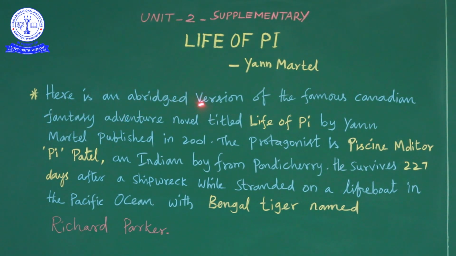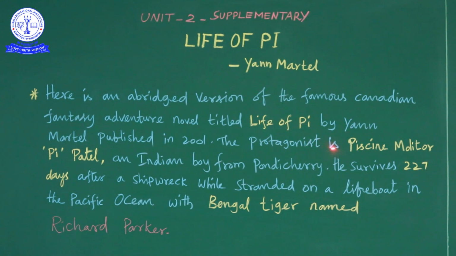Here is an abridged version of the famous Canadian fantasy adventure novel titled Life of Pi by Yann Martel, published in 2001. So it is a very abridged version. Abridged version means a very short version. It is a very long novel written by Yann Martel with the title Life of Pi. But they have given us an abridged version, that is, a short version of the Canadian fantasy adventure.